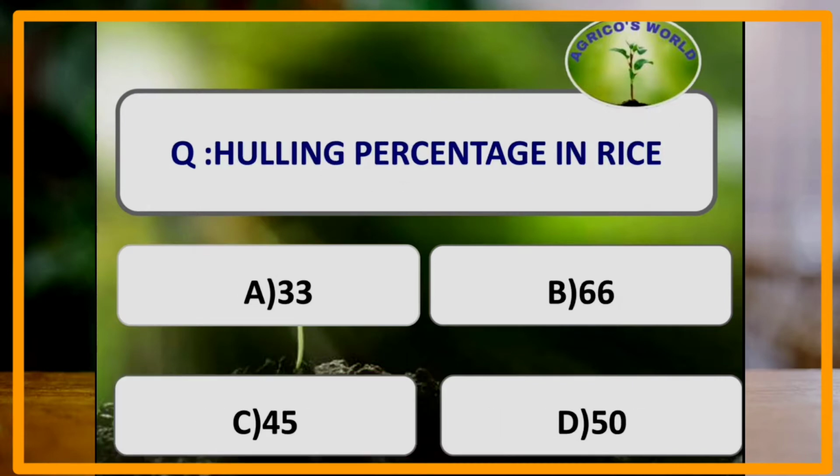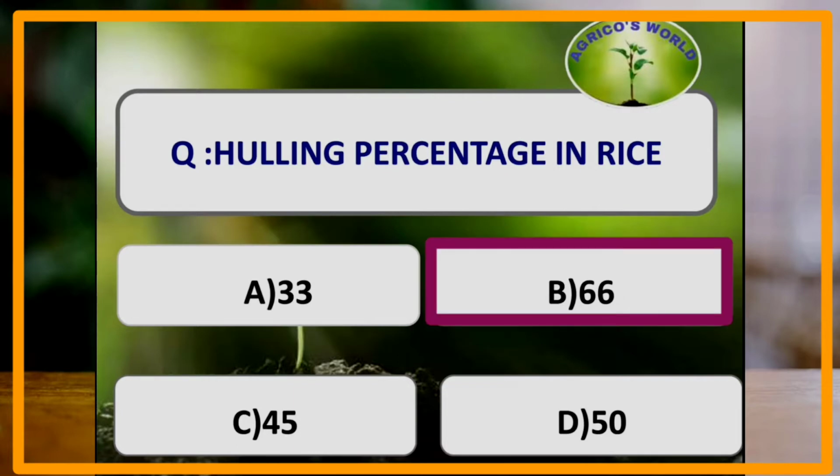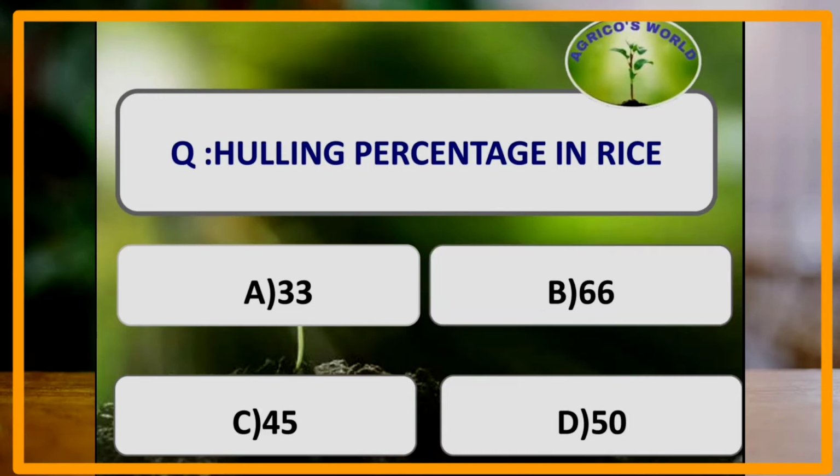What is the hulling percent in rice? Hulling percent is calculated by weight of rice grain by weight of paddy into 100. The hulling percent in rice is 66%.